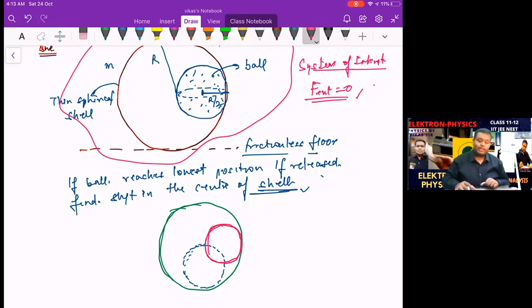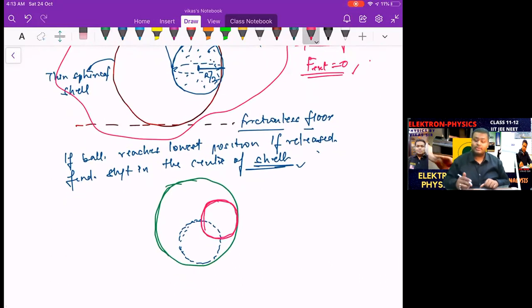But how do we solve it? By m1 x1 equal to m2 x2, binary system. So I'm going to use m1 x1 equal to m2 x2 and solve it. Where is the momentum conserved? In the horizontal. Reason: in the vertical, gravity is acting, so linear momentum is not conserved in the vertical. So we are not applying it in the vertical, we are applying it in the horizontal. That is why m1 x1 equal to m2 x2 is written in the horizontal, not in the vertical. Getting the point? Yes, sir.